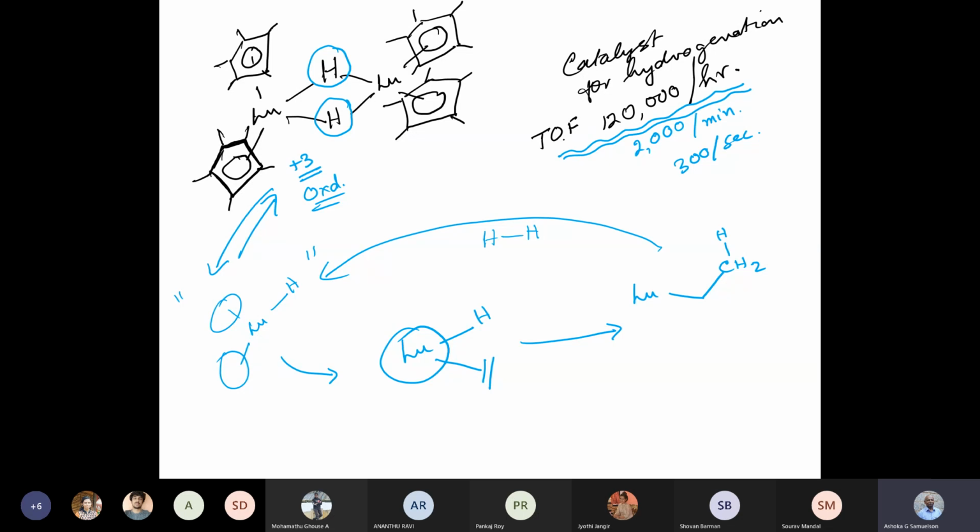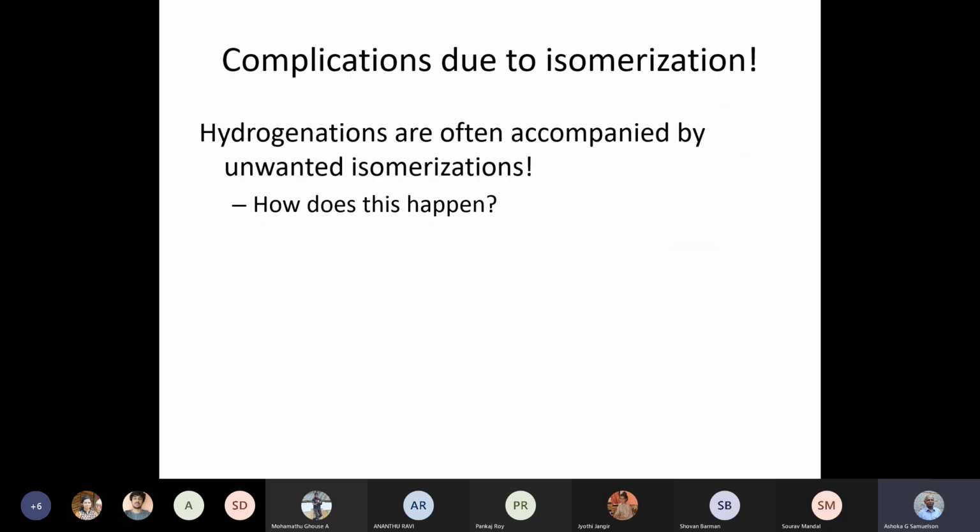If you have noticed carefully, in all these reactions a metal alkyl bond is formed. The moment a metal alkyl bond is formed, beta hydrogen elimination is exactly the reverse of what we have done. We have added a hydrogen to the beta position, so we can abstract it. If we can remove that beta hydrogen, then the reaction can be reversed. If there are two options for removing the beta hydrogen, then you will have the possibility for isomerization. So isomerization is often a complication that is observed in all these reactions.